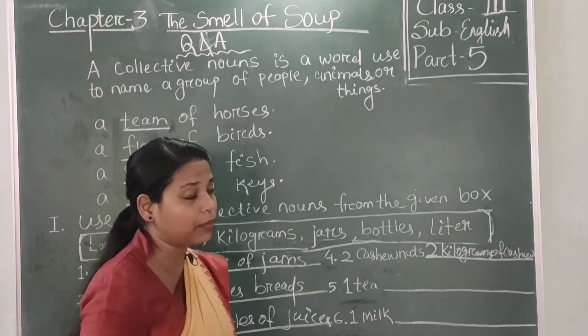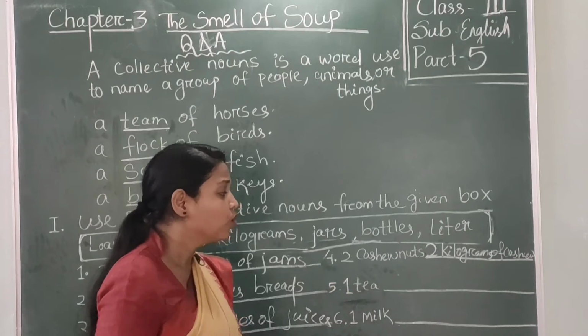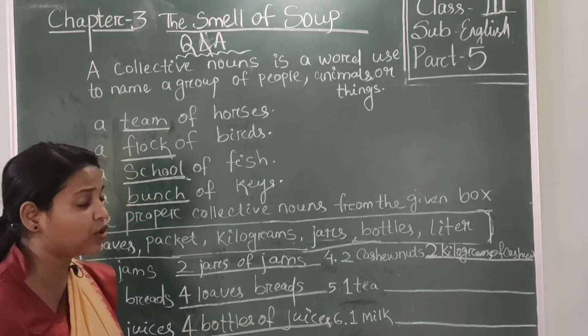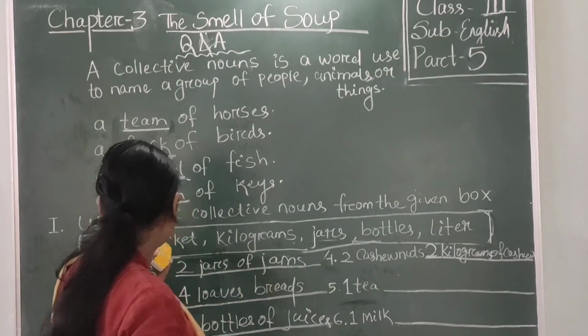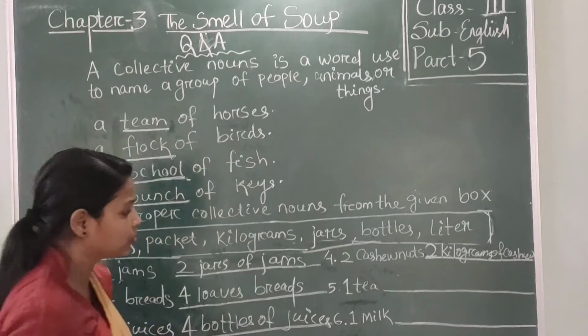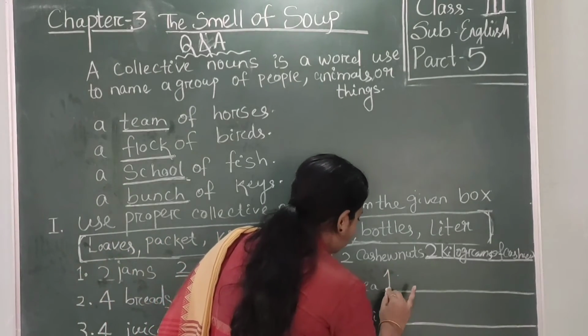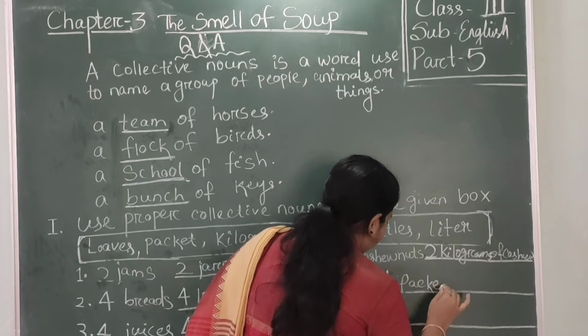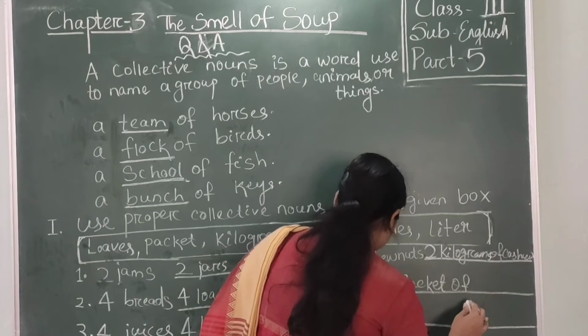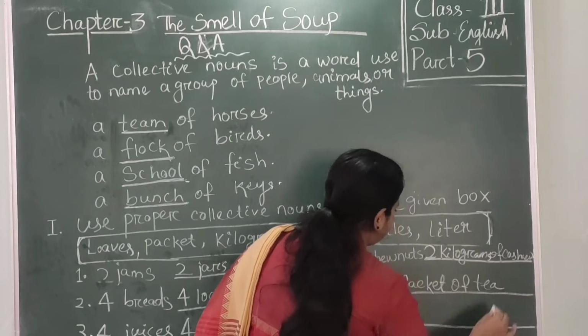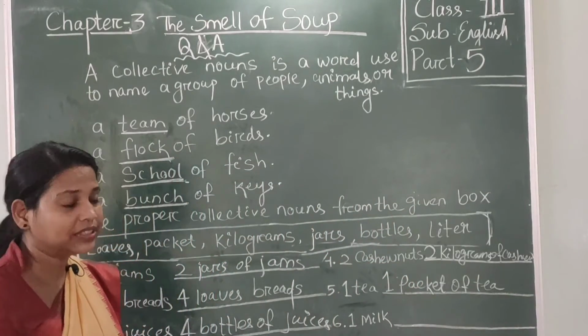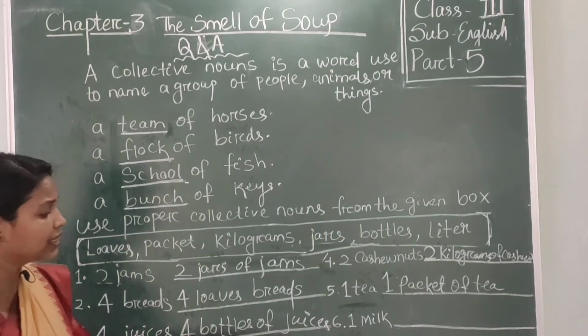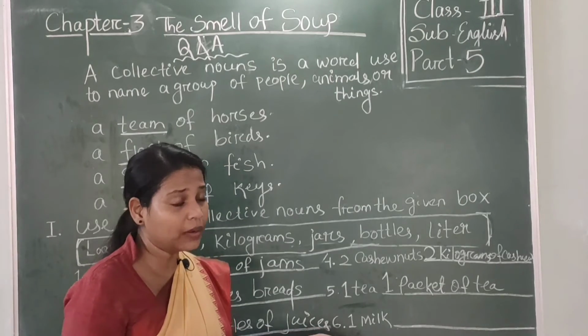Okay. Now look at number 5. 1 tea. Which one is the proper collective noun for tea? Yes, packet. So you write 1 packet of tea. Now look at number 6. 1 milk.